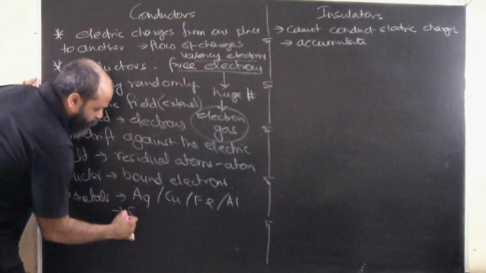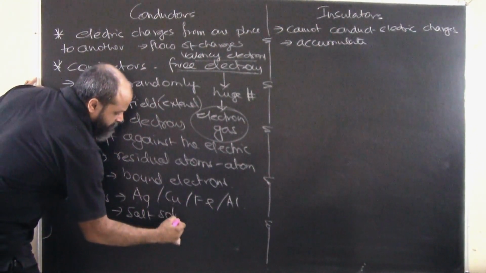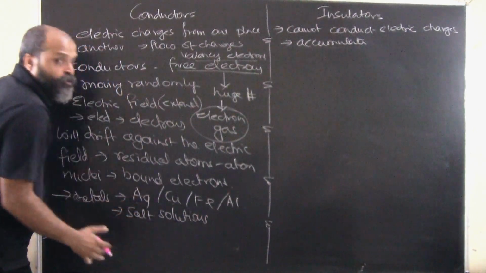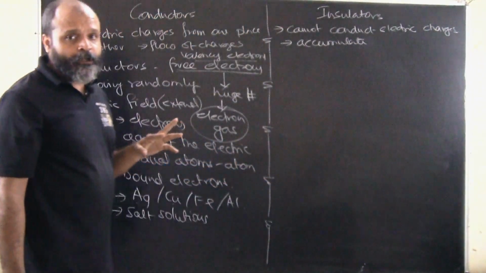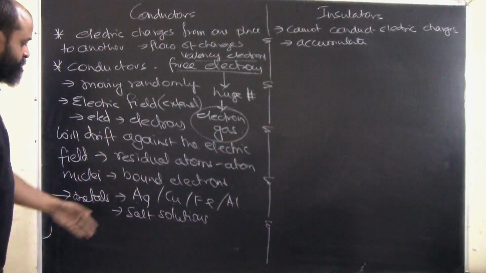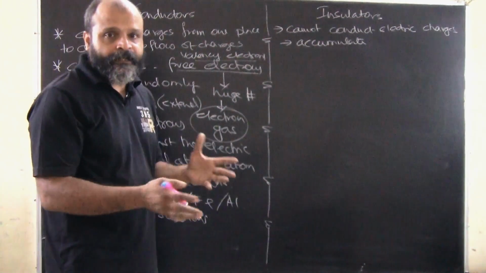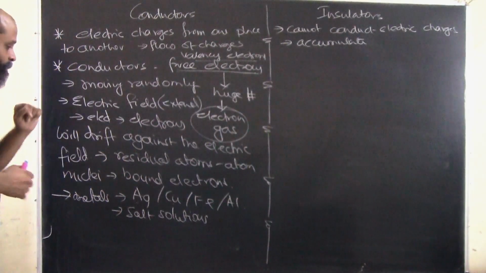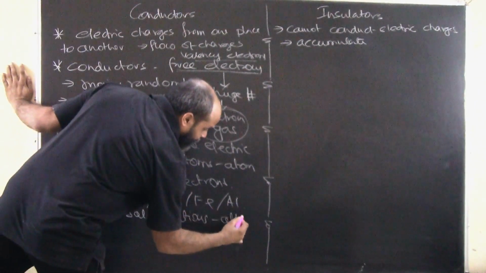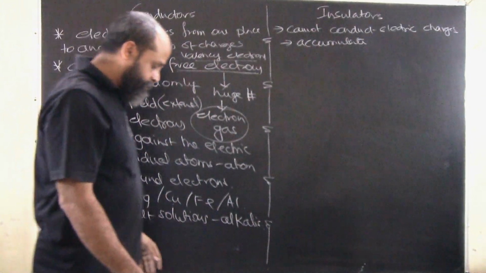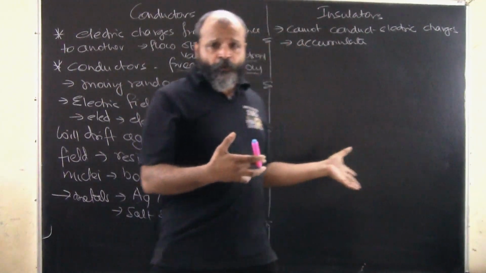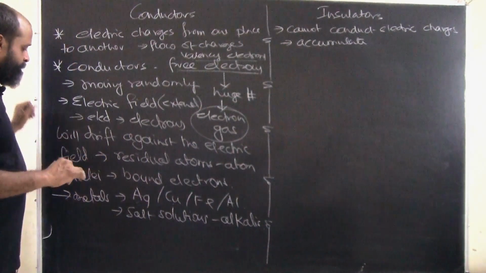In liquids we have salt solutions. Salt solutions conduct electricity due to ions, not due to electrons. Alkalis also form ions and conduct electricity.